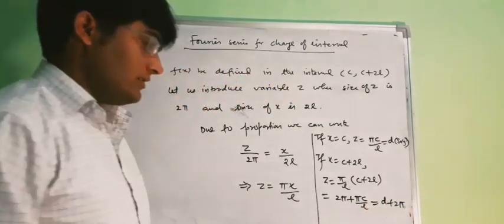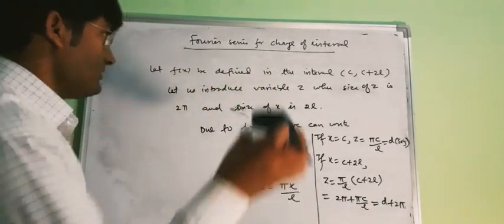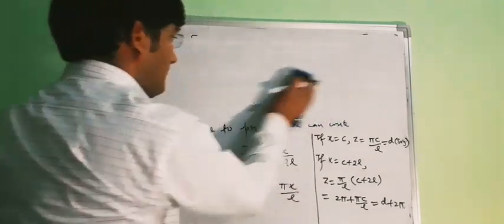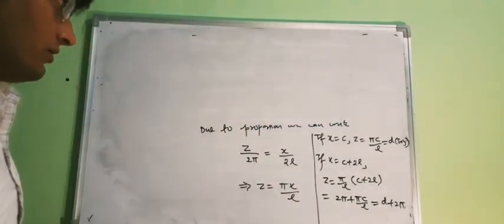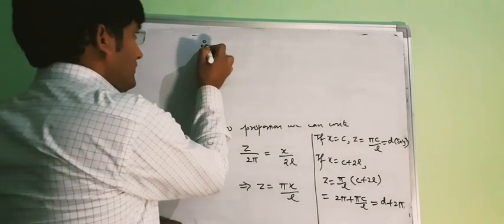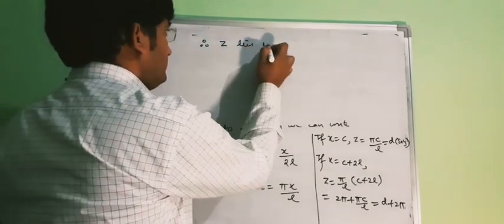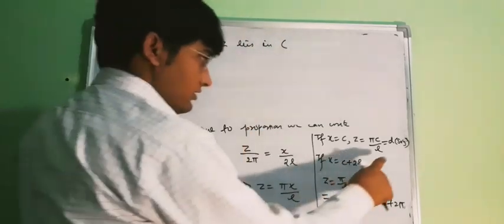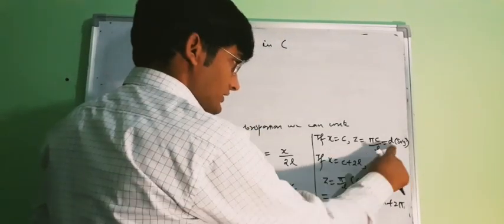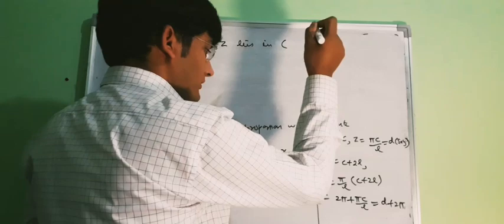So we can see that our z lies in the interval d, d plus 2 pi.